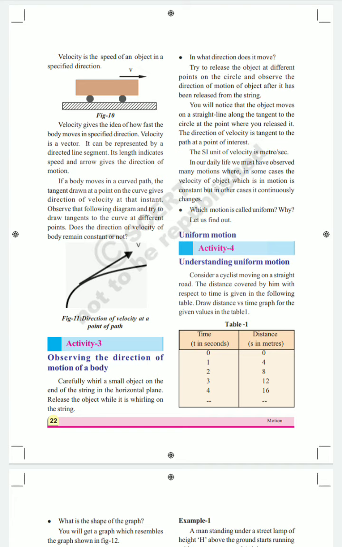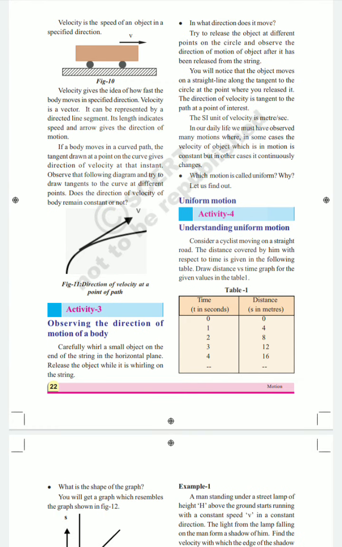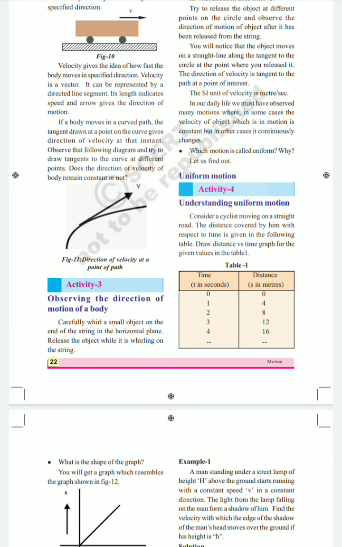In our daily life we must have observed many motions where in some cases the velocity of the object in motion is constant, but in some other cases it continuously changes. We can observe so many types of motions of bodies. Some objects have a continuous change in their motion, and some have constant motion in a particular direction.